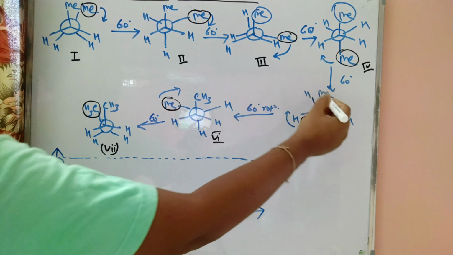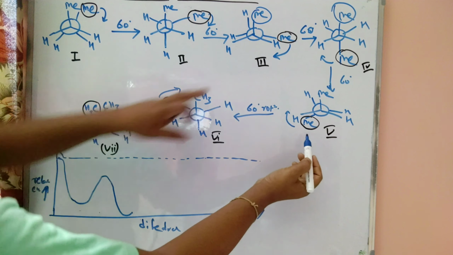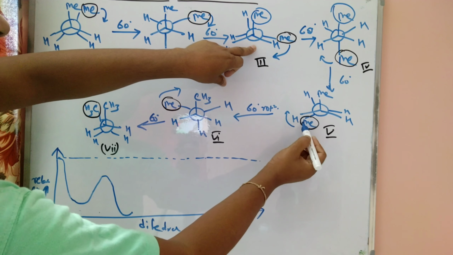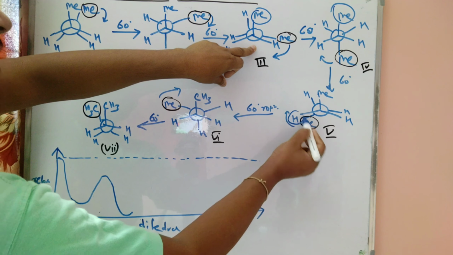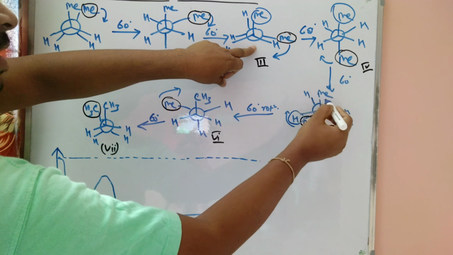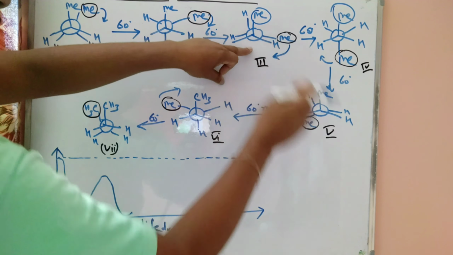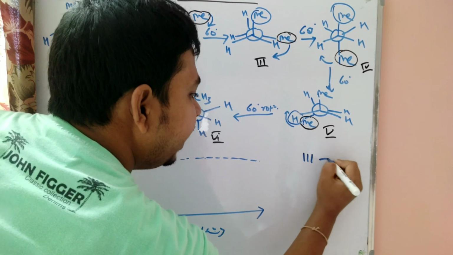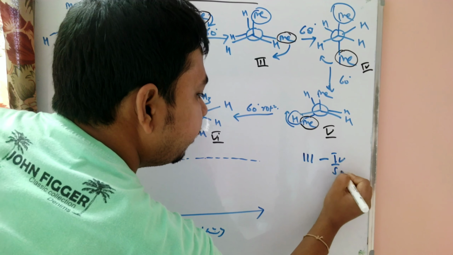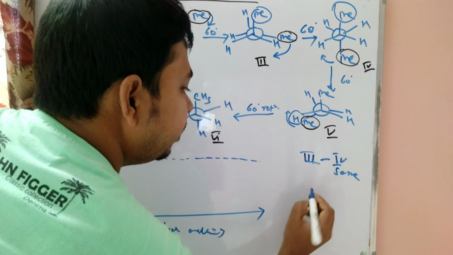Now then we draw this structure, so we can easily say that here two methyl hydrogen interactions are present, and here a methyl hydrogen interaction is present, but in that case the same. So these two, 3 and 4, we can easily say are at the same energy level.